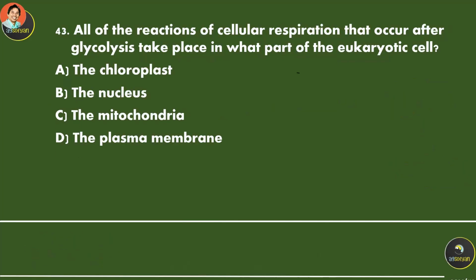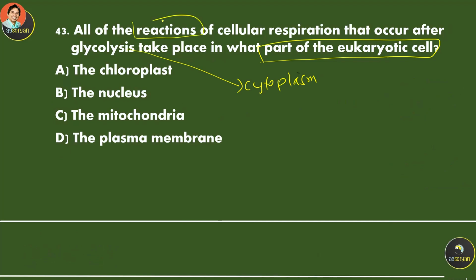All of the reactions of cellular respiration that occur after glycolysis take place in what part? I already mentioned glycolysis happens in the cytoplasm. But the next reactions, the next stages, which are the Krebs reaction, the Krebs cycle, and so on, will occur in the mitochondria.